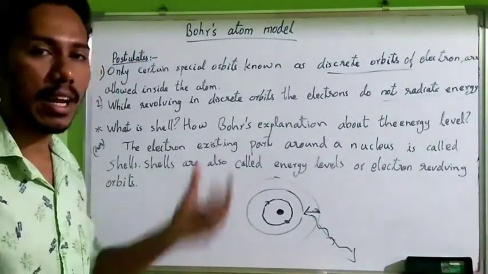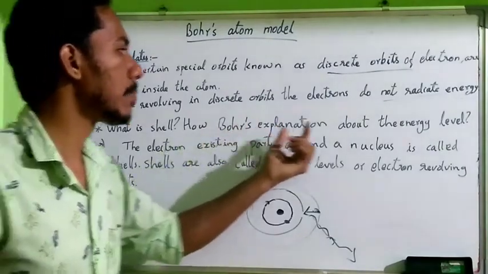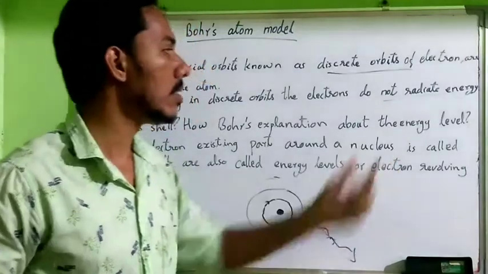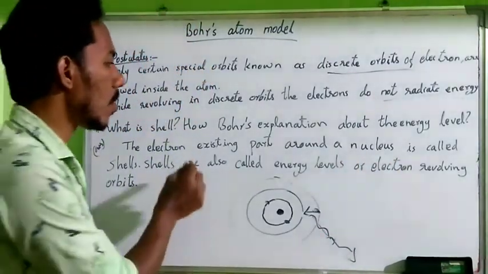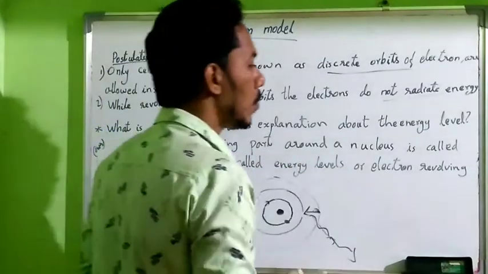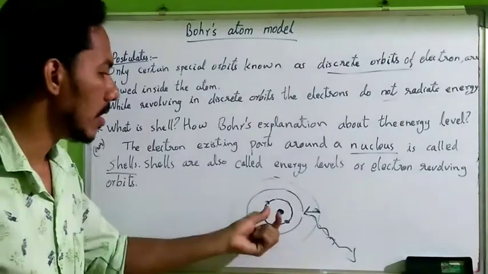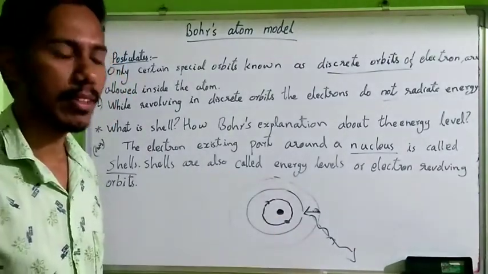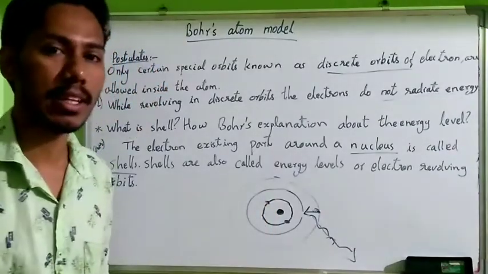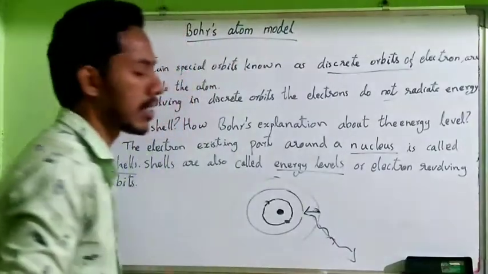Then what is a shell? And how does Bohr explain the energy levels? Listen. The part where electrons exist around the nucleus is called the shells. So these orbits are known as shells. Shells are also called energy levels. That is Bohr's explanation.